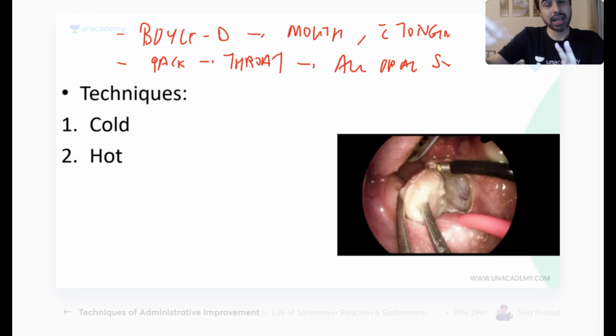So you can't say they asked me palatopharyngeoplasty, I had never even heard about it. You start like this: name of the procedure, indication, contraindication, anesthesia, position, put the pack. If you reach till here, they are not going to ask you what is palatopharyngeoplasty. Trust me. They will not ask. They'll be more than happy.